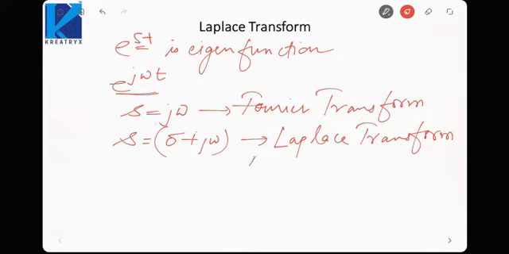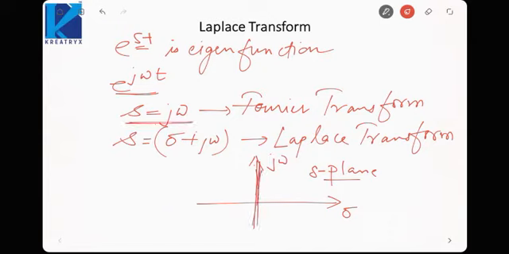So when we plot, the s plane will be plotted something like this, sigma and j omega. For all values of s, this will be called the s plane. The Laplace transform on this j omega axis will be the Fourier transform, because whenever s is equal to j omega, it will be the Fourier transform. So this line represents the Fourier transform and the entire plane represents the Laplace transform.